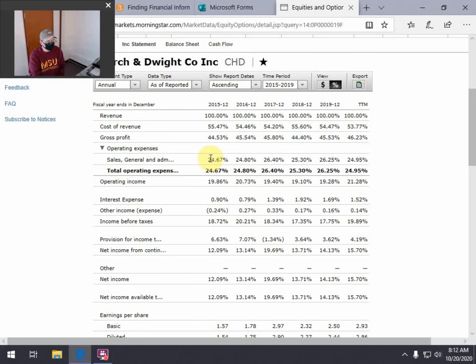So our operating expense has actually gone up from 24.6 to 26, so about a 1.5% increase. So my gross profits increased, but I'm cutting into that too because my operating expenses have increased a little quicker, a little faster than my gross profit. Okay, you could do the dollar amount or you could do the percentage, either one on that. I'd probably prefer the percentage in the operating expense category.